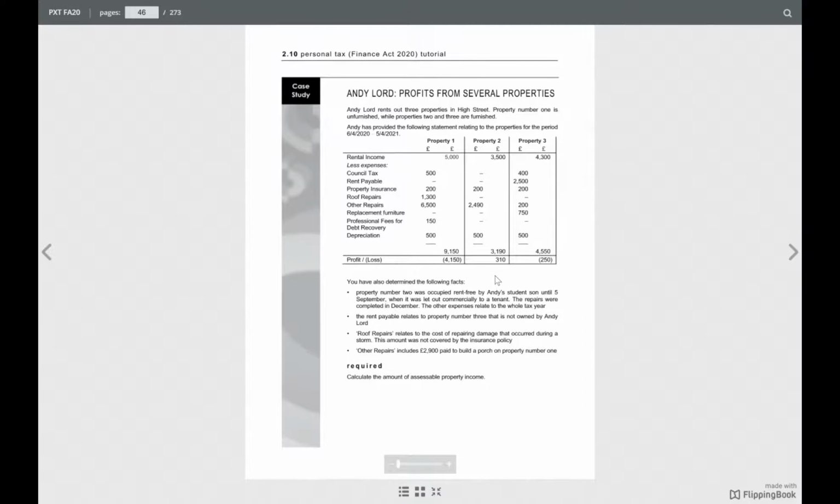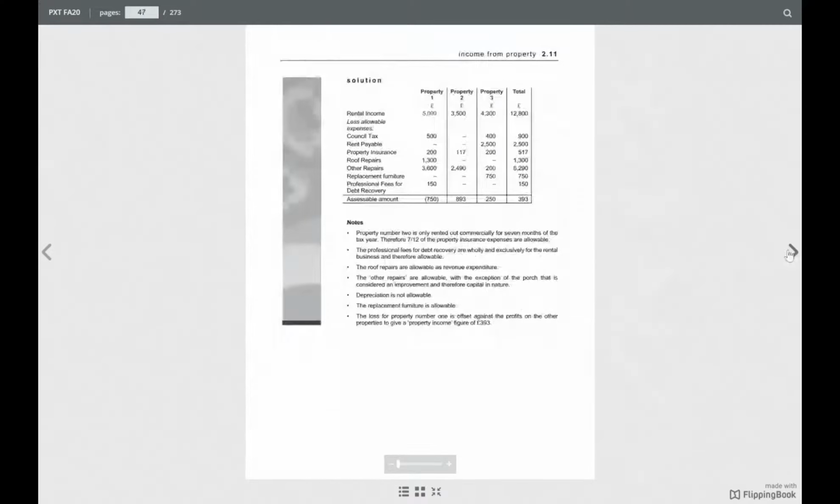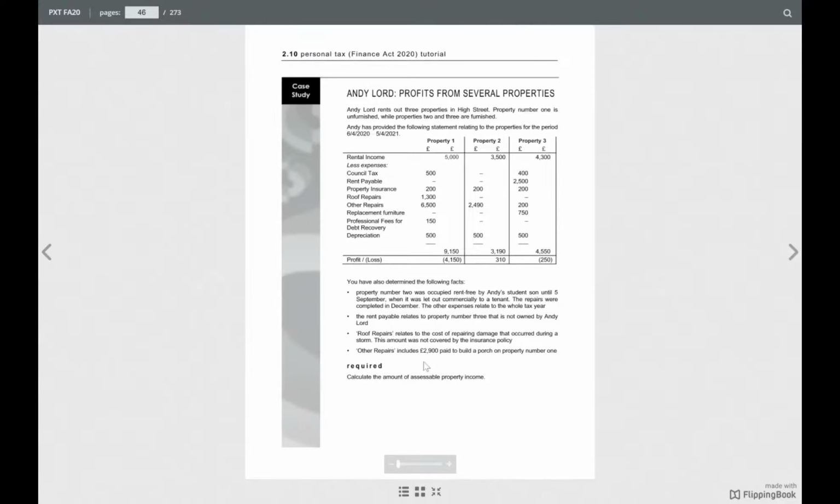Seven months. So 200 divided by 12 times 7 comes to 117. So that is what is here, and other repairs are allowed. Done.